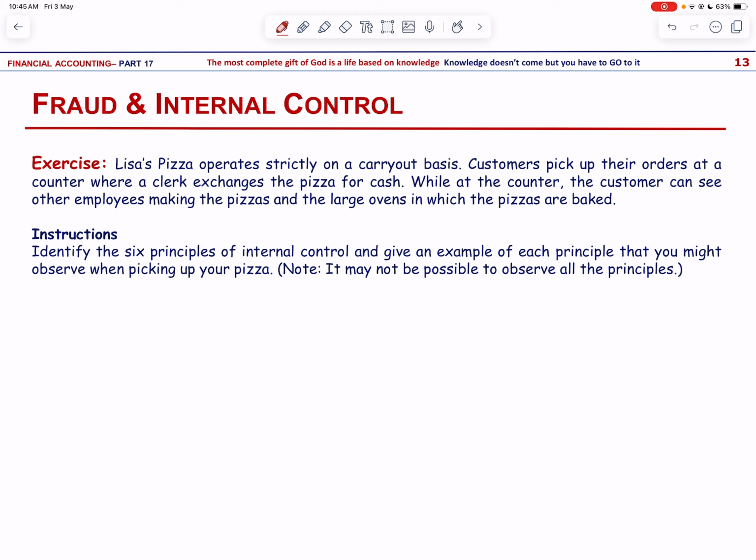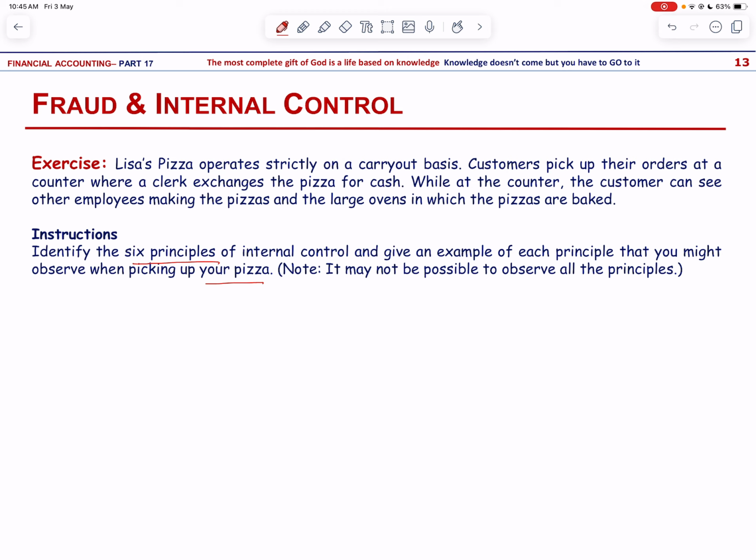Identify the 6 principles of internal control and give an example of each principle that you might observe when picking up your pizza. Note, it may not be possible to observe all the principles. It's fine. So first of all, the first may be the establishment of responsibility. The counter clerk is responsible for handling cash and other employees are responsible for making the pizzas.